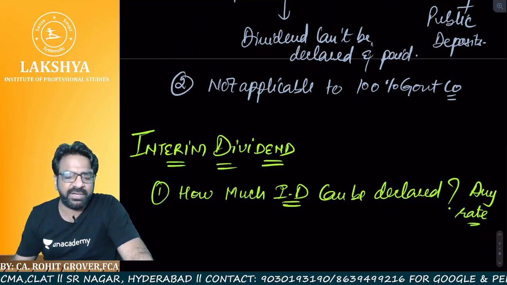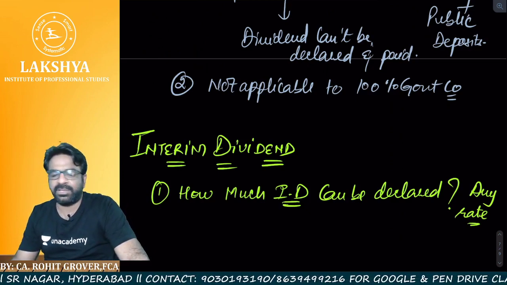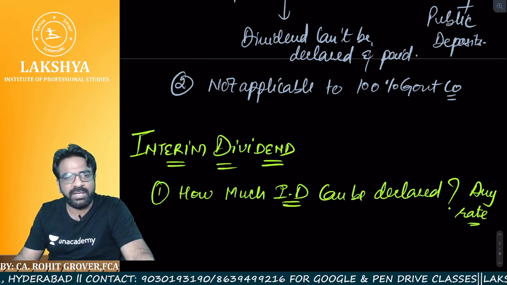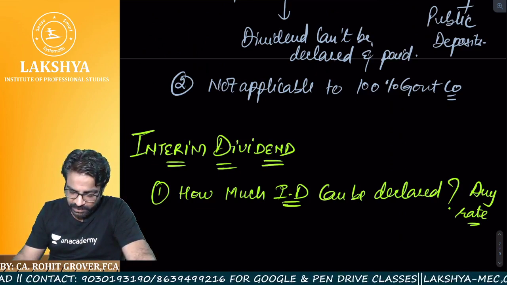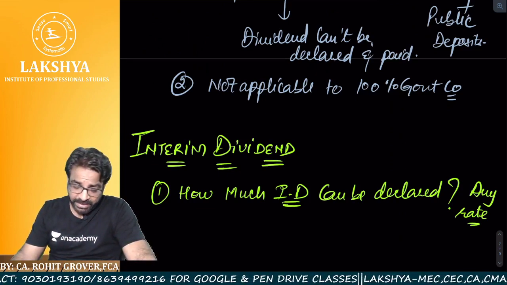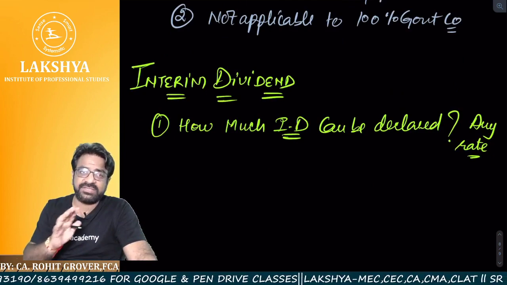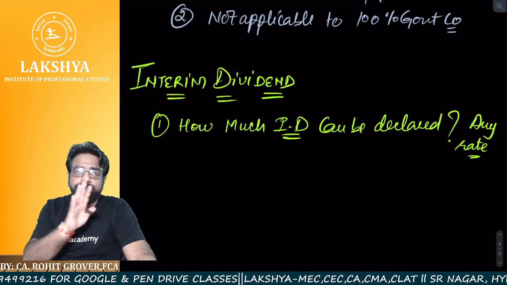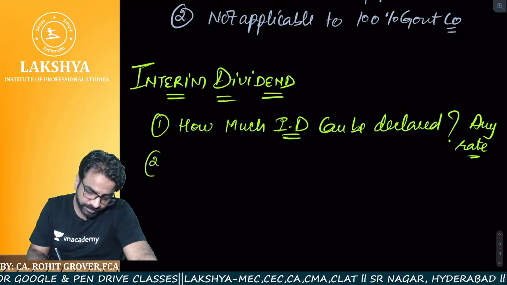Sir, how much interim dividend can be declared? Sir, any rate can be declared by the board of directors. How much? Any amount. Next point. Sir, can interim dividend be paid out of free reserves? Answer is no. Point number two.